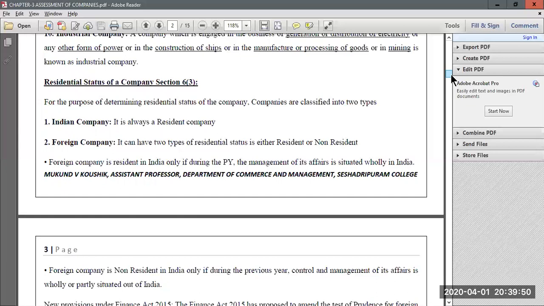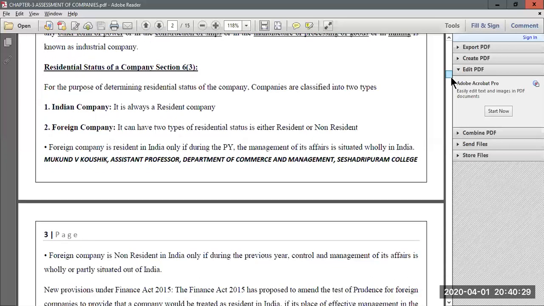If during the previous year the entire control and management of its affairs was situated wholly in India, that means all the major affairs and decisions of the foreign company were made wholly in India, then such a foreign company can be termed a resident company. If during the previous year its control and management of affairs was either partially or wholly situated outside India, then that type of foreign company is called a non-resident company.